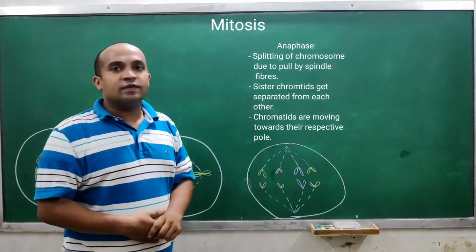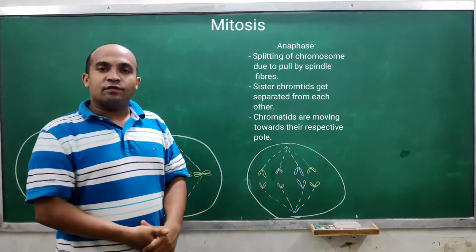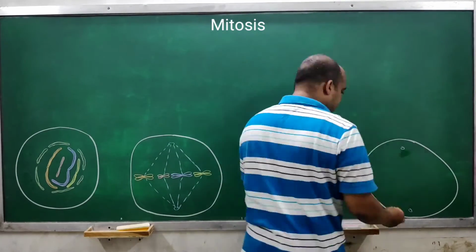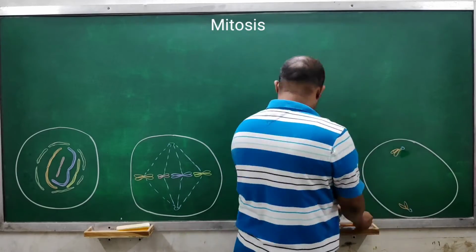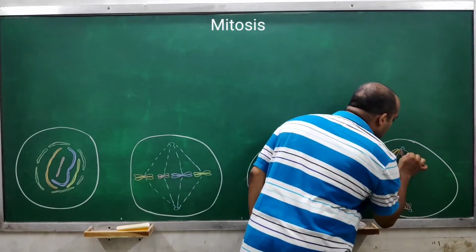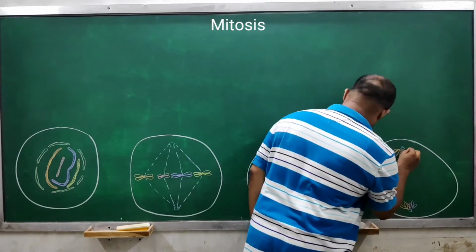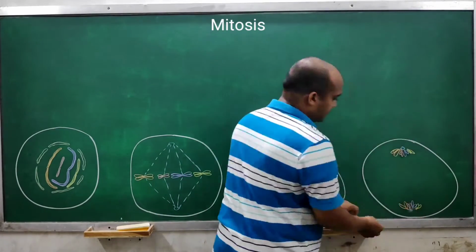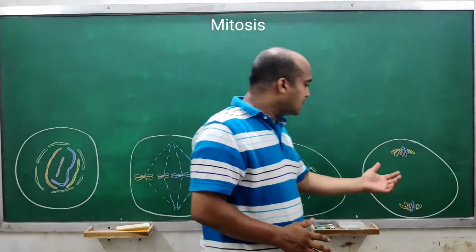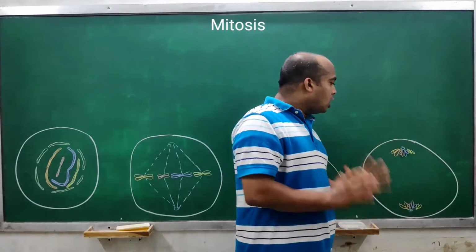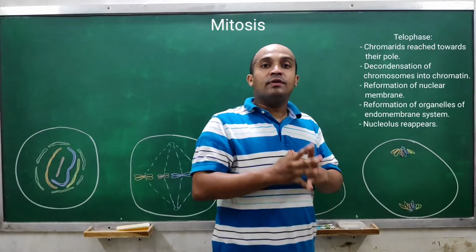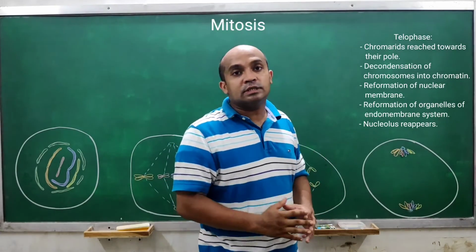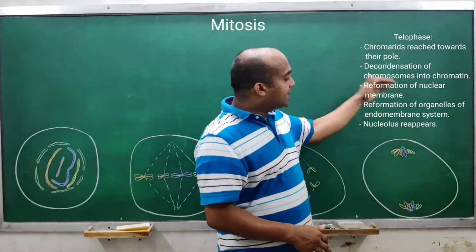So let's study telophase also. Let's draw a diagram of telophase. This is how all the chromatids, or all the newly formed chromosomes having just a single chromatid, have moved towards their respective poles in telophase, right?